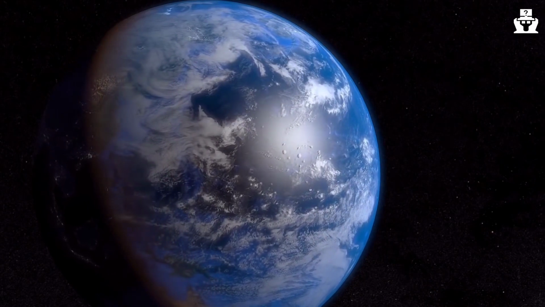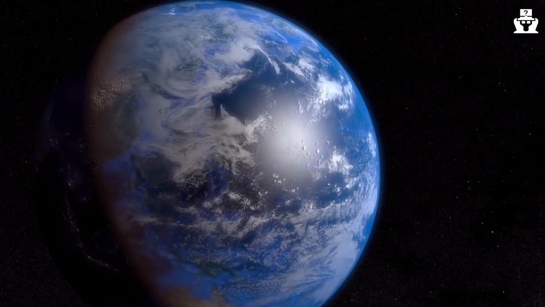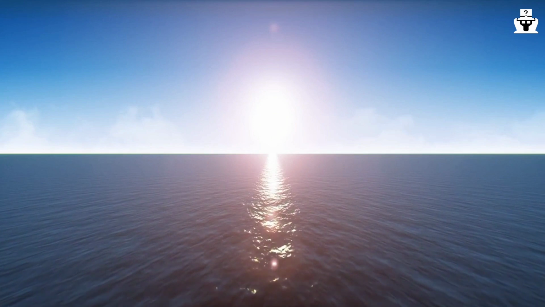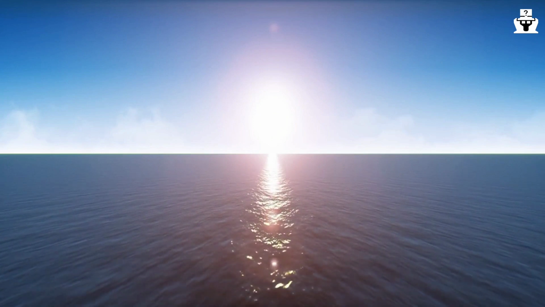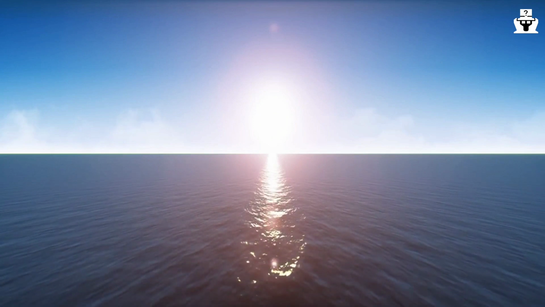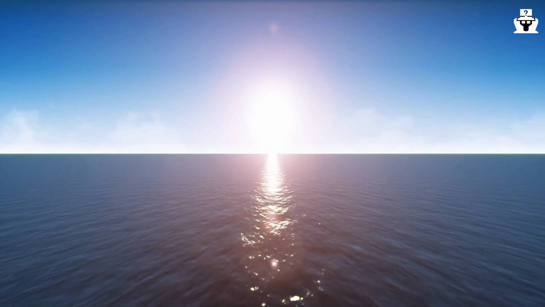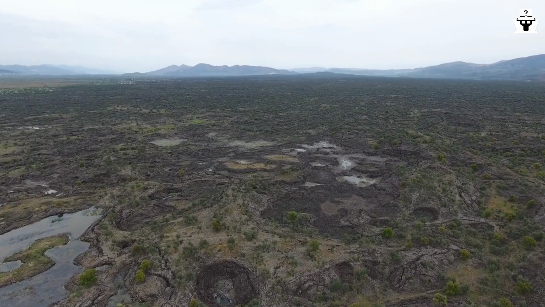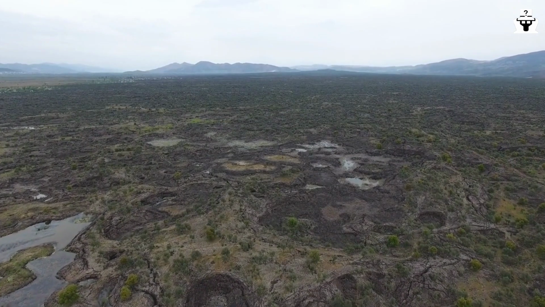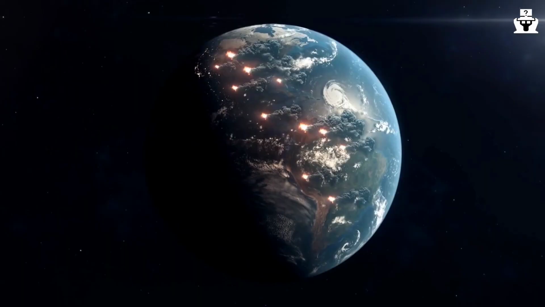How Earth got water. Water is essential to life as we know it, and Earth is the only known planet in our solar system with large bodies of liquid water on its surface. But how did Earth get its water? The answer to this question is a fascinating story that involves both the formation of the planet and the delivery of water-rich materials from space.